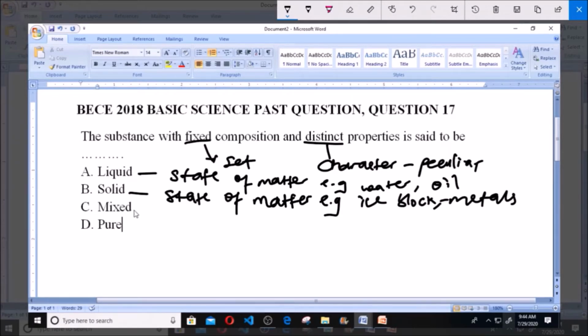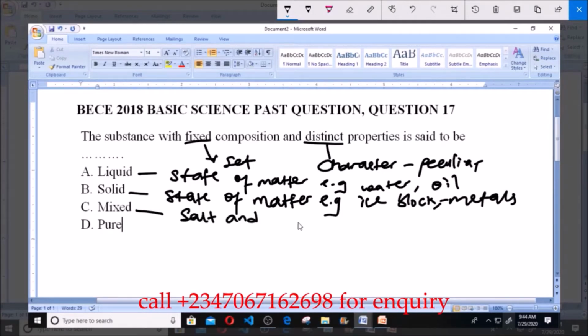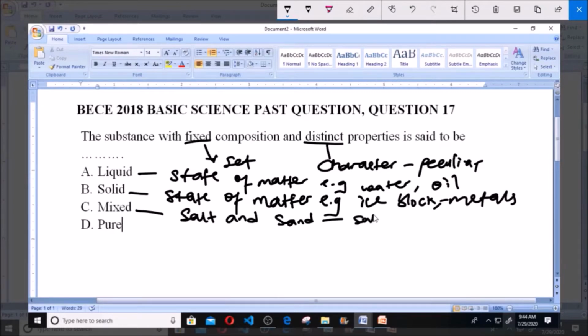Now C here says mixed. When you have substances that are mixed, take for instance salt and sand mixed together, you notice that the composition is not fixed and the property is not distinct, because this mixed substance will have the composition of both salt and sand, and each of these components will have their own properties.